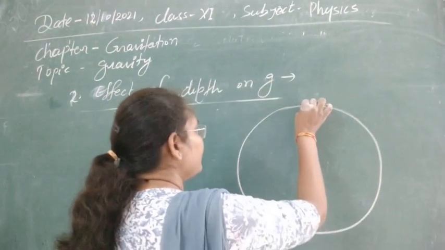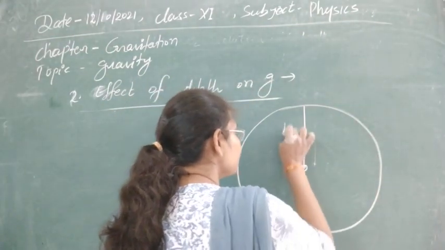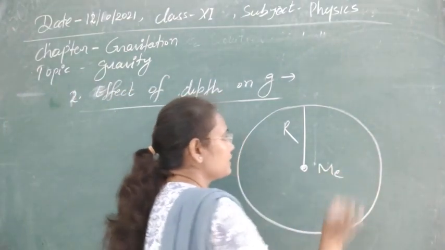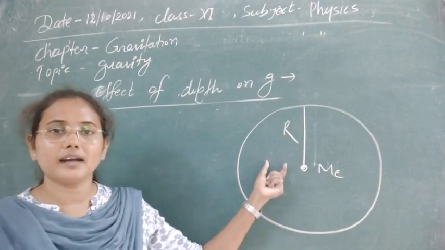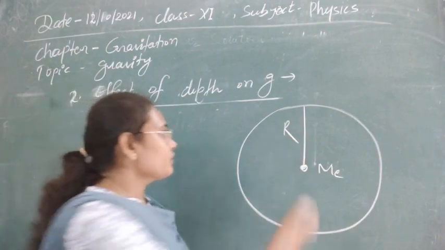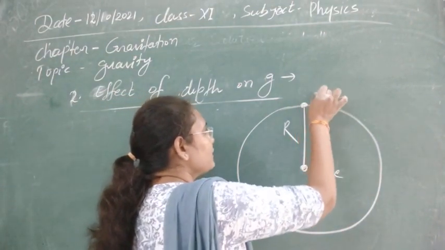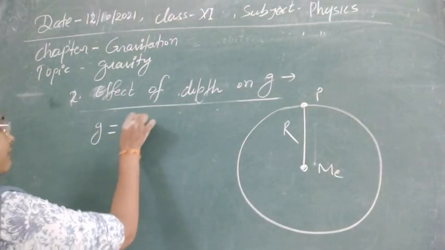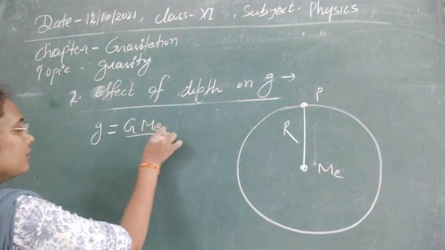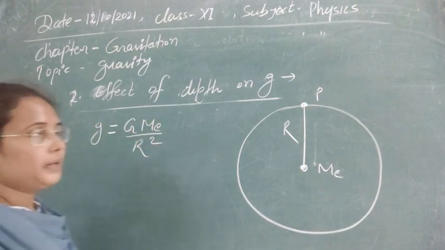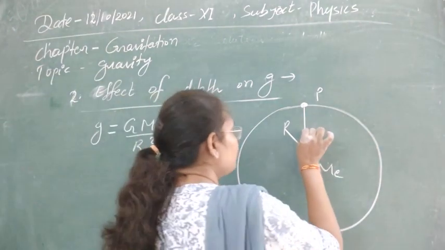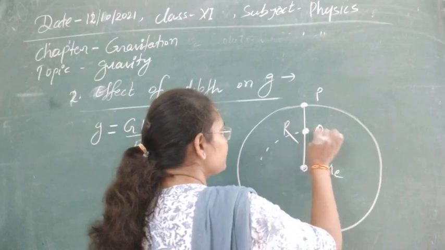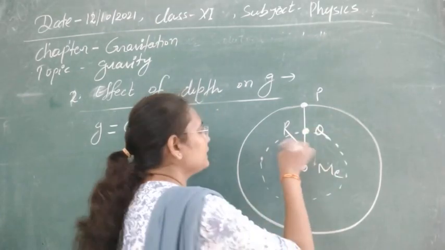To see the effect of depth on g, this is the earth, and this is the center of the earth, with radius R_e, and its mass M_e is concentrated at the center. Whenever a point P is at the surface, it experiences acceleration due to gravity GM_e upon R square. But if we start to go downward, suppose from P to Q, at this point the earth will have only this shape.